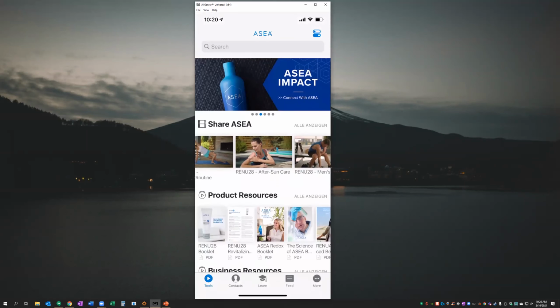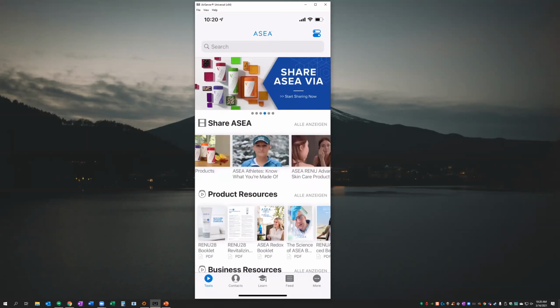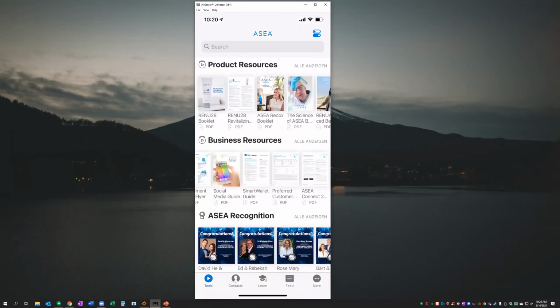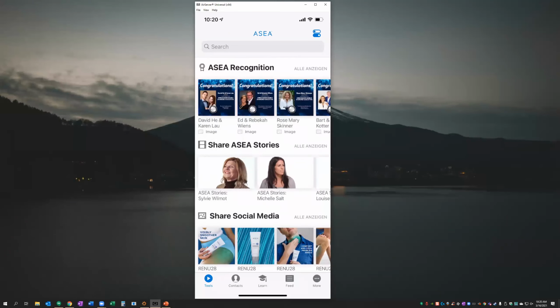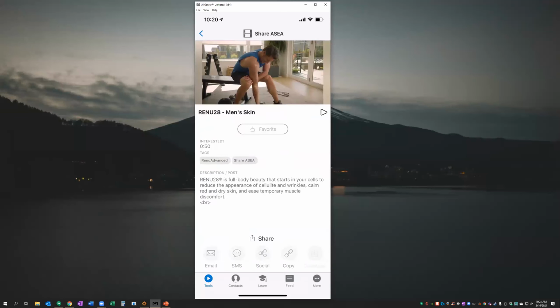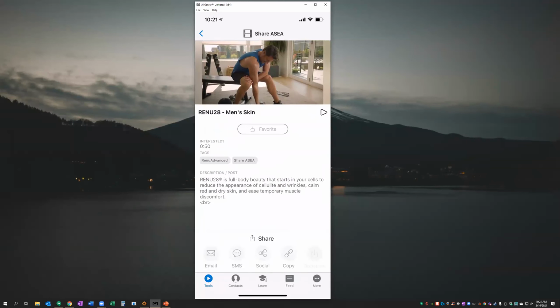All right, to share via social media, let's take a couple minutes here and show you how to do that. Let's go here and share. What do we have that we can go through? Maybe we'll do this men's skin video here. We're going to go ahead and share it on social media. So when you find this video that you want to share, you simply tap on it, you get to this screen right here, and you have a couple of things that you can do here. If you want to share it directly on your Facebook timeline, for instance, you can go here and click on the social button.